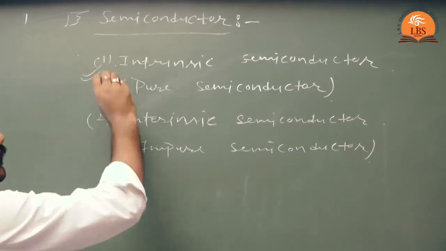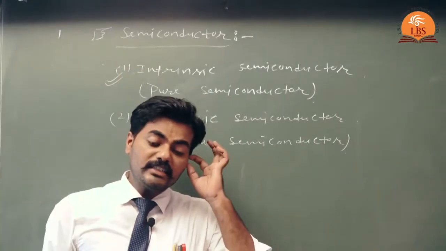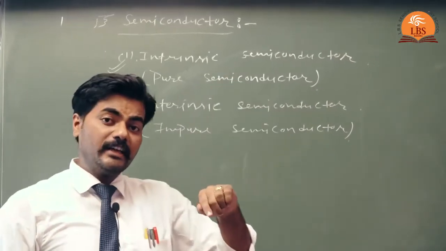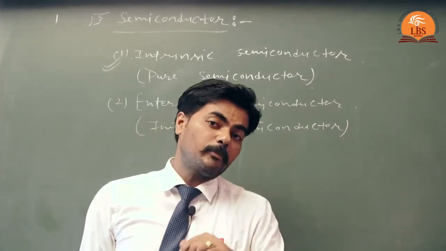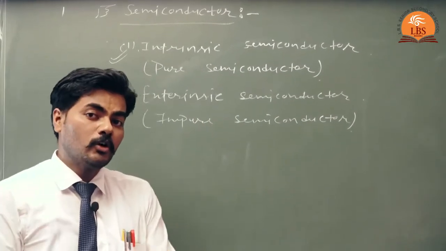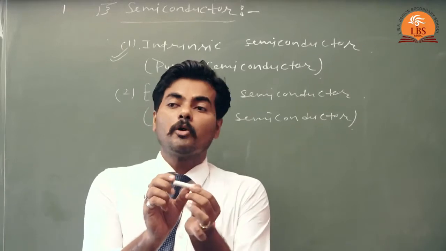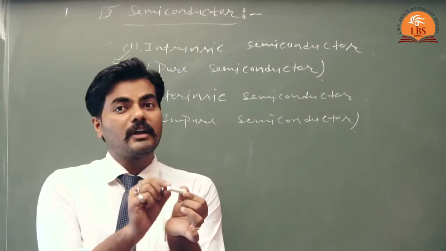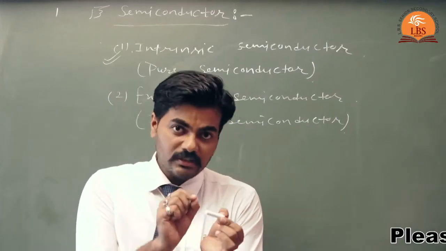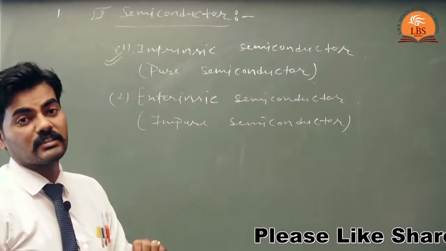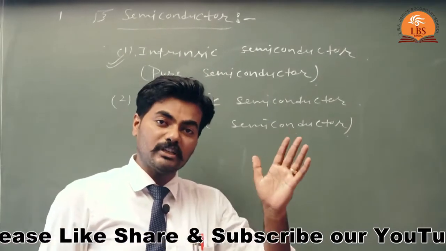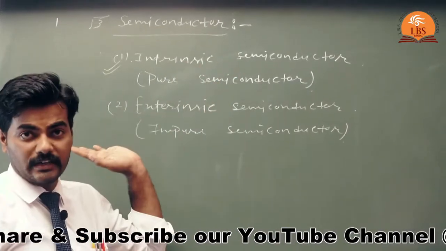Intrinsic semiconductors are the semiconductors which contain only one type of atom. For example, pure germanium or pure silicon. For example, this is an object of germanium. If every atom of this object is germanium, then this type of semiconductor is known as intrinsic semiconductor, or the semiconductor without impurity is known as intrinsic semiconductor.